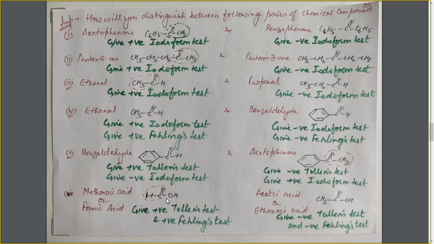No other carboxylic acid gives them, because from one side it appears as an aldehyde group. That's why it also gives us the reactions of the aldehyde, that is the Tollens test and Fehling's test, and hence it will give a positive Tollens test and a positive Fehling's test. Acetic acid will not give us these.